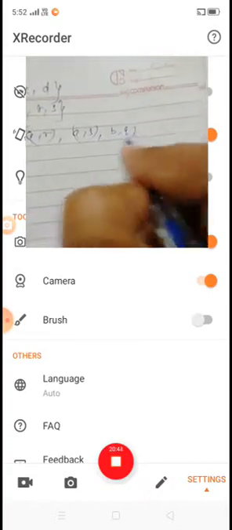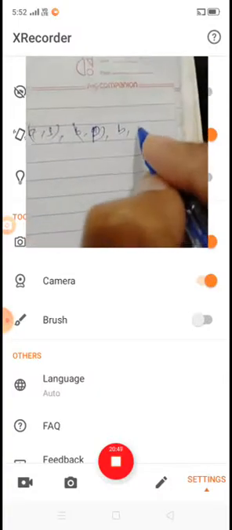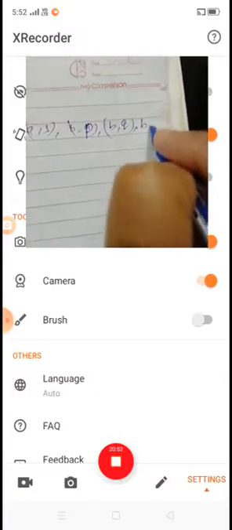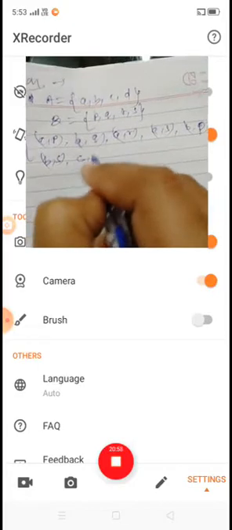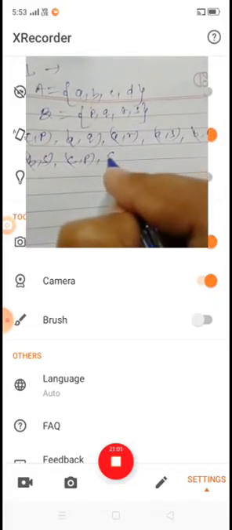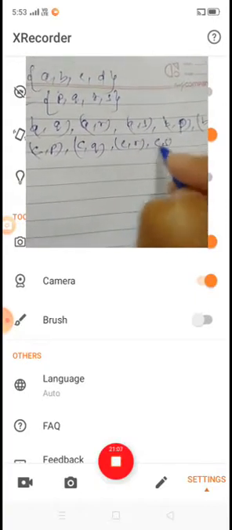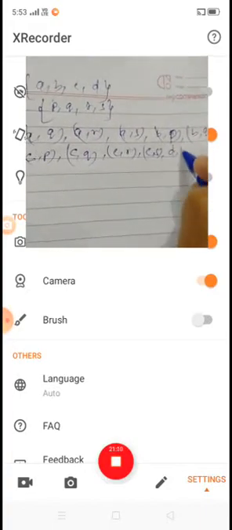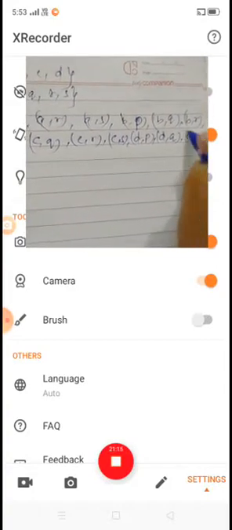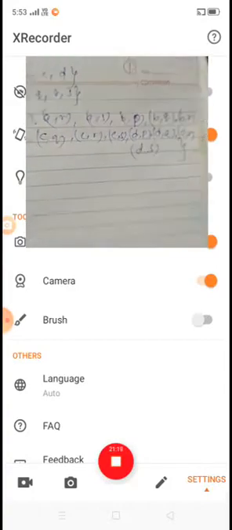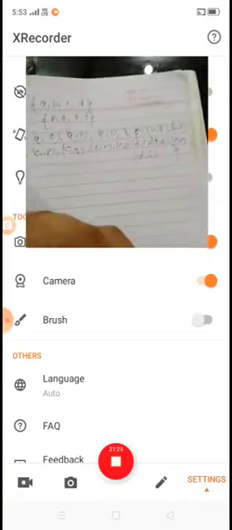Similarly, BP, BQ, BR, BS. Similarly, CP, CQ, CR, CS, and finally DP, DQ, DR, and DS. Here are the total elements in A cross B.